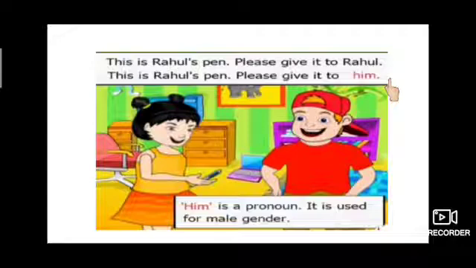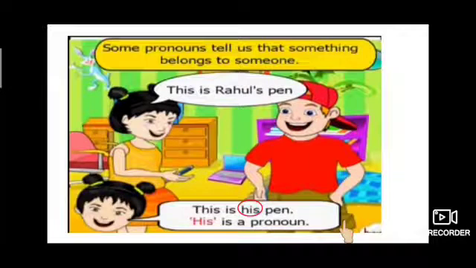This sounds much better. So we can use the pronoun him for a man or one boy or a male gender. Him is a pronoun. It is used for male gender. Like this, some pronouns tell us something belongs to someone.